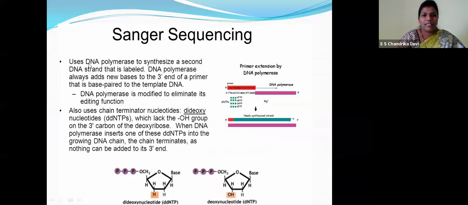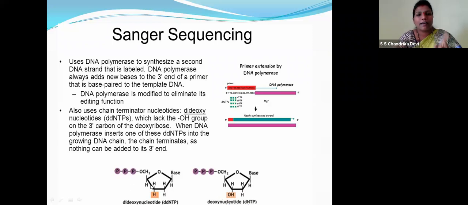So Sanger sequencing uses DNA polymerase to synthesize the second strand of DNA, which is labeled. Now a DNA polymerase always adds new bases to the 3' end, children. Always remember 3' end, right? When the primer is added to the DNA, it will synthesize the sequence. At one point, it has to stop. So dideoxynucleotides are added because they do not have the oxygen. This is the deoxynucleotide chain, children. They will form base pairs, and a long chain of base pairs is formed.